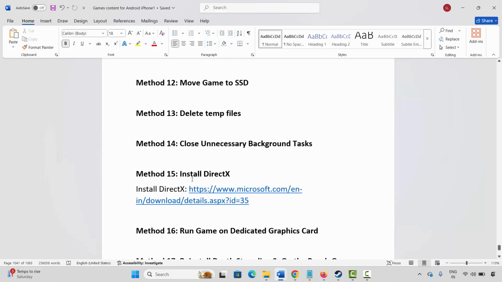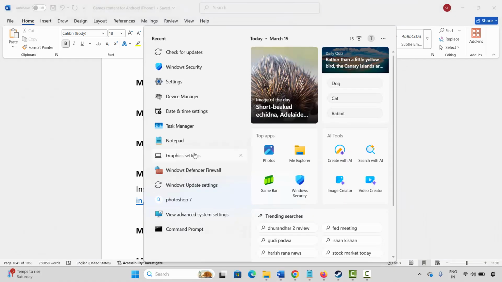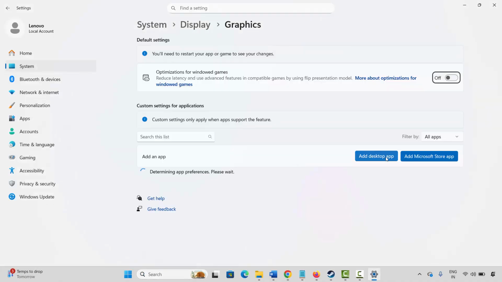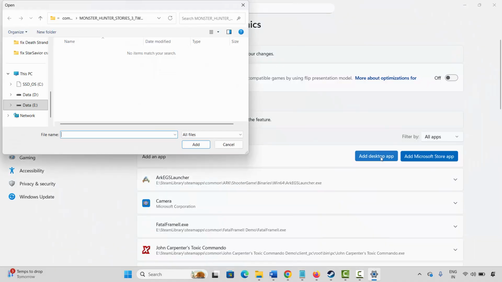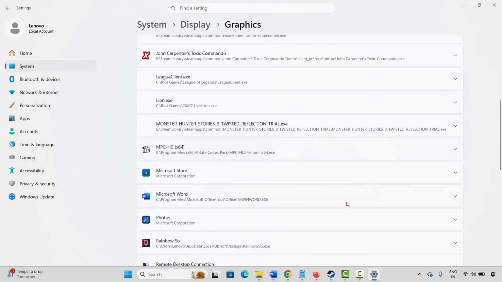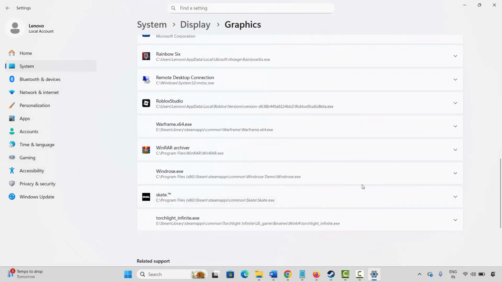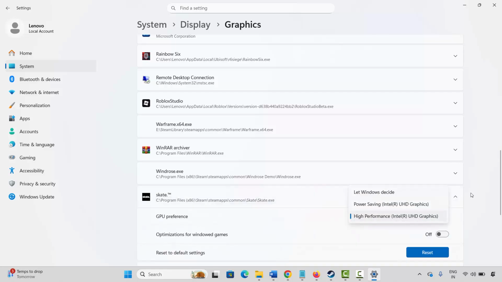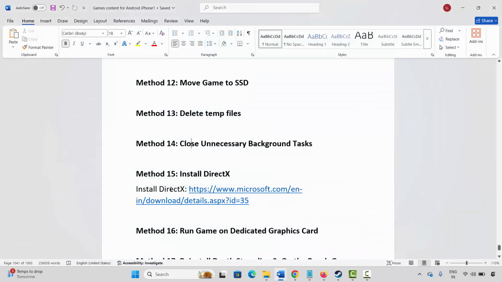Next method is to run the game on the dedicated graphics card. For that, go to the Windows search and search for graphics settings. After that, here you have to add your game to the list. So for that, click on add desktop app, go to the game folder, select the game application, and add it to the list over here. After adding the game to the list, here you have to click on the arrow icon. Under GPU preference, you have to select high performance, and after that try to launch the game and then check if the game is opening or not.